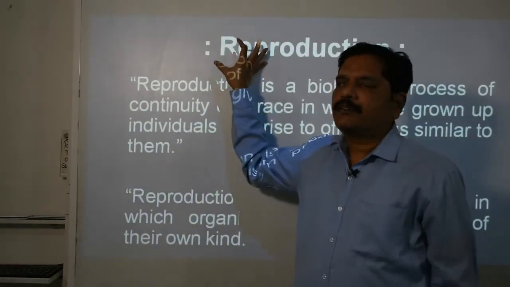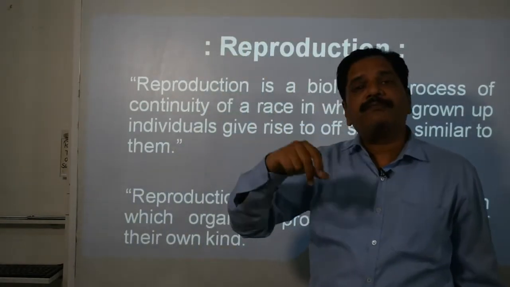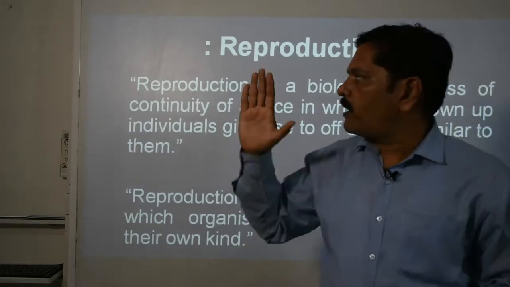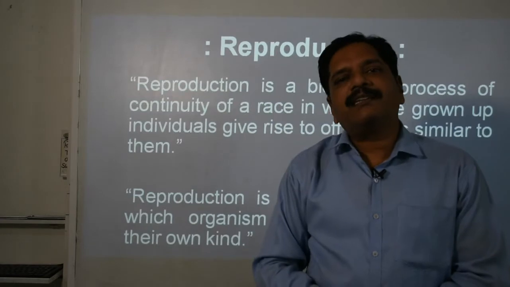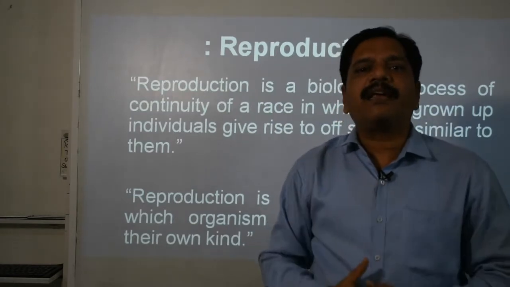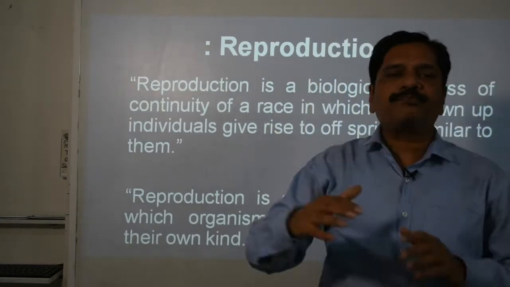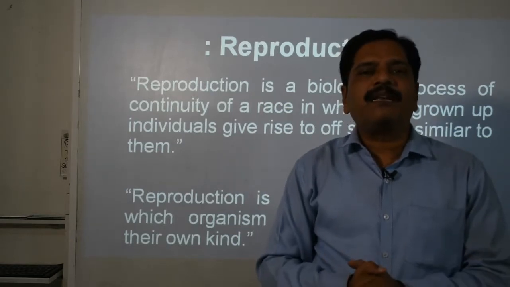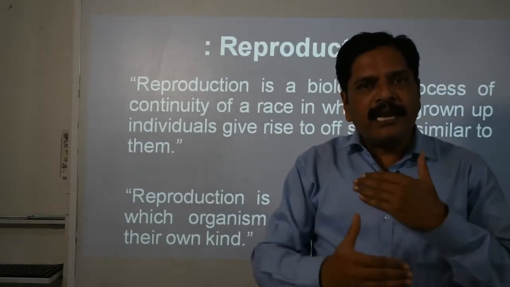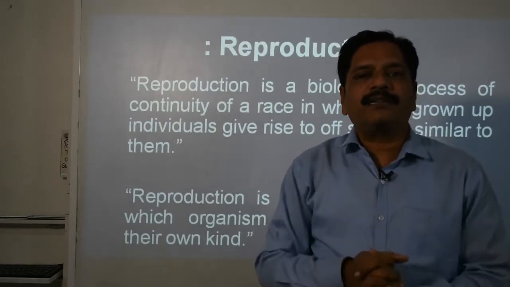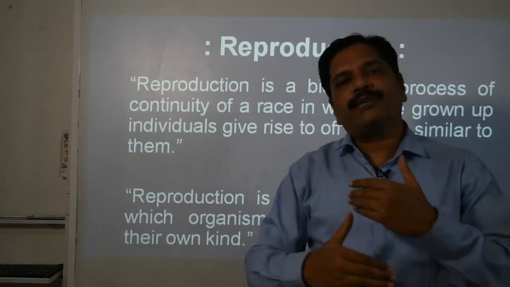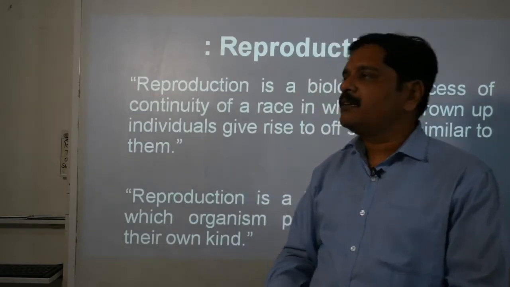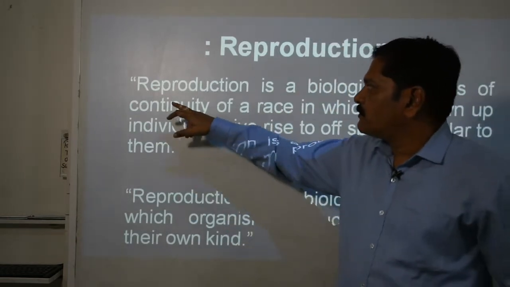The term reproduction is made of two words: re and production. Re means again and production means to produce. So it simply means producing again and again the same kind. Here two definitions are given.